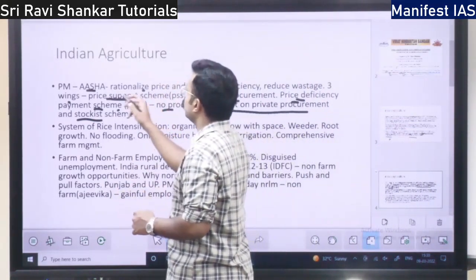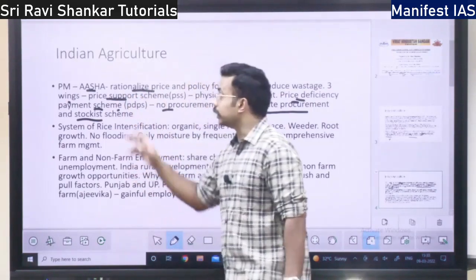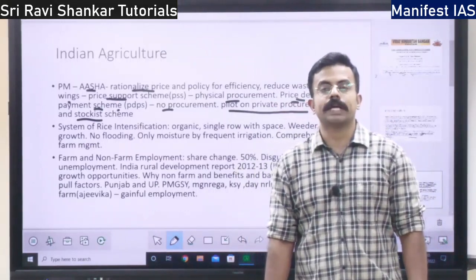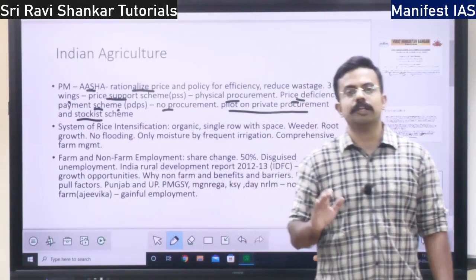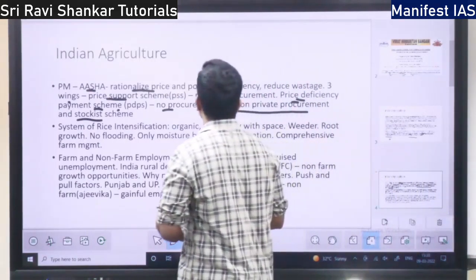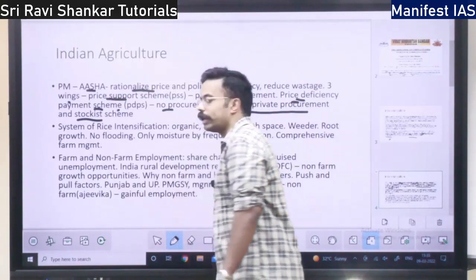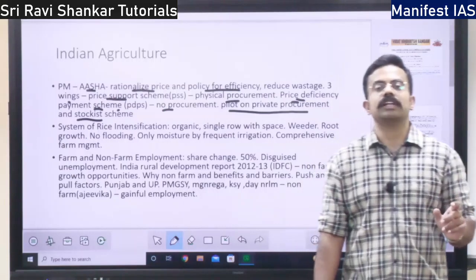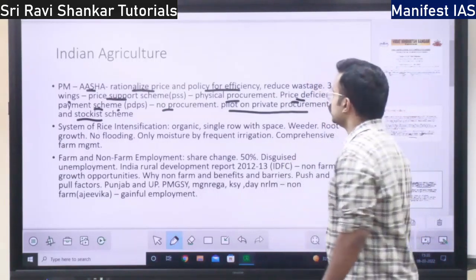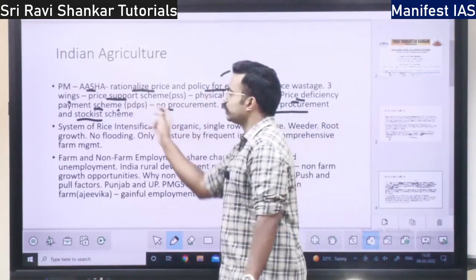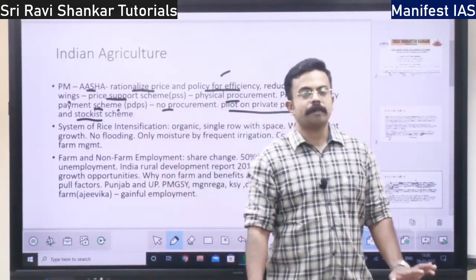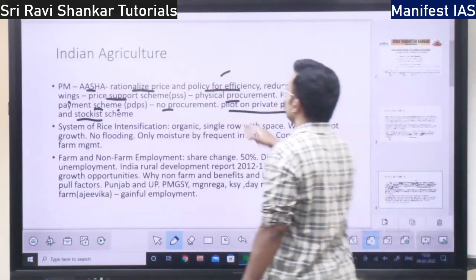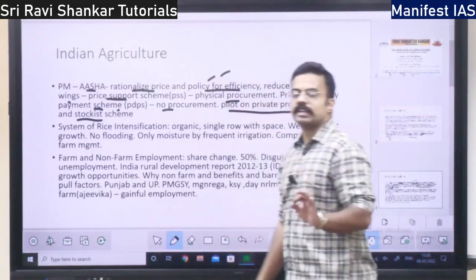Now we will discuss the benefits of it. It will rationalize the price, which means it will give good price to the farmers. Farmers will not go into losses. That is the first thing. Then it is a policy for efficiency. This Annadata Aay Samrakshan Yojana focuses on efficiency. All these schemes, PDPS, PSS, pilot on private procurement, speak about the efficiency, that is farm sector efficiency.